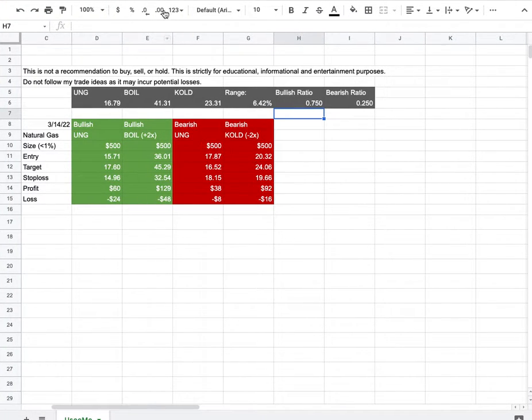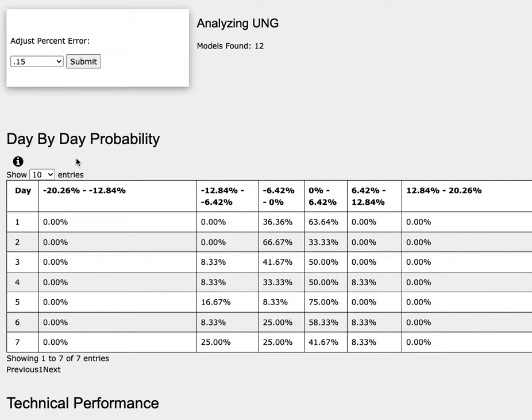So how did I develop these trade ideas? It all comes from the day-by-day probability model. As we progress to the 5th day or week of trading, natural gas has a 75% chance to climb between 0 to 6%. To the downside, it has an 8% chance to fall between 0 to negative 6%, and a 17% chance to fall between negative 6 to negative 13%.